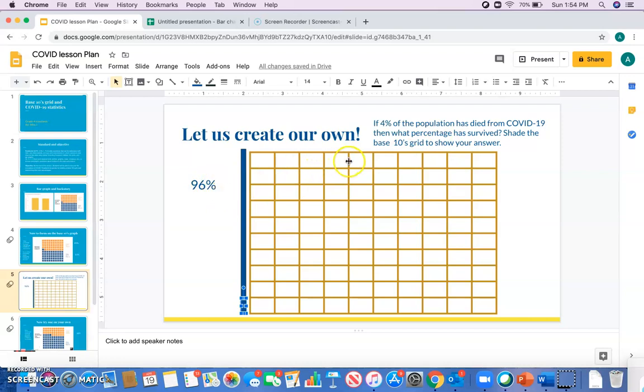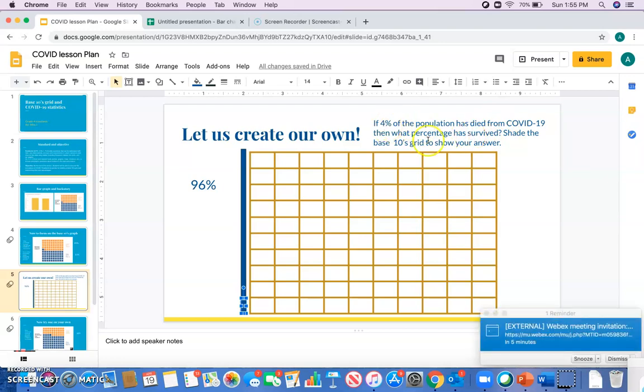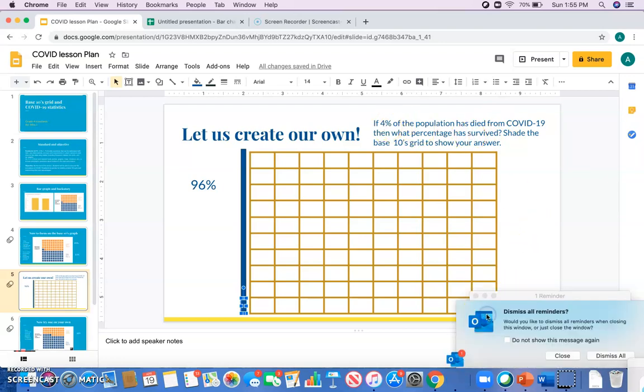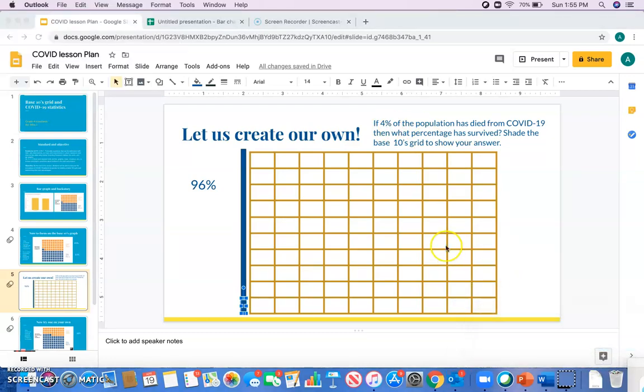So we see that 4% of the population has died. So what percent has survived? Yes, it's right here, but let's see how we got to that answer, right? Okay, so we see that 4%, so with that being said, they've died. The ones who have survived would be the opposite, right? So subtract 100 minus 4, right? Okay, so 100 minus 4 is the 96%.